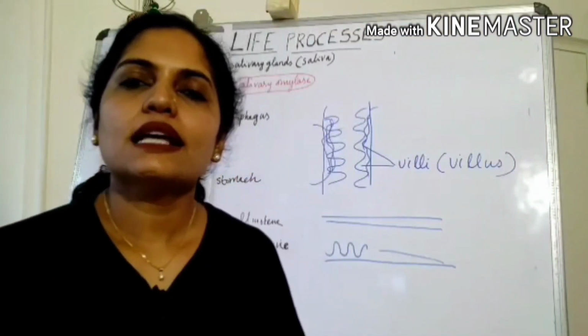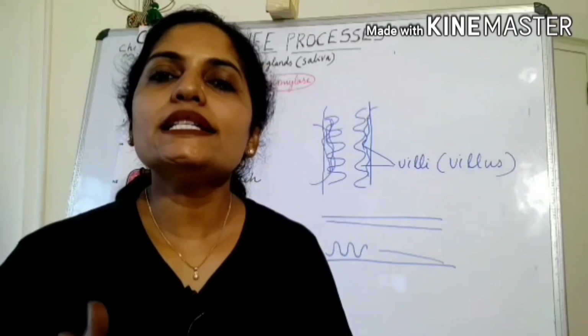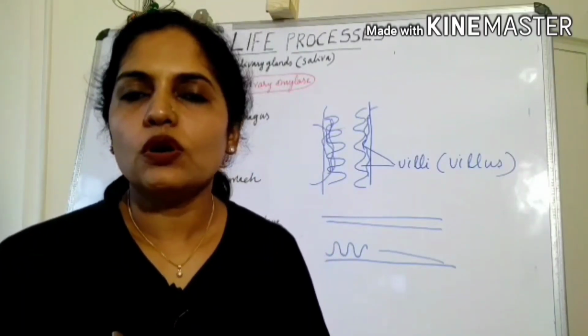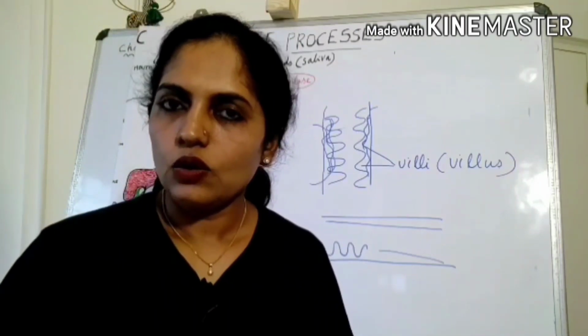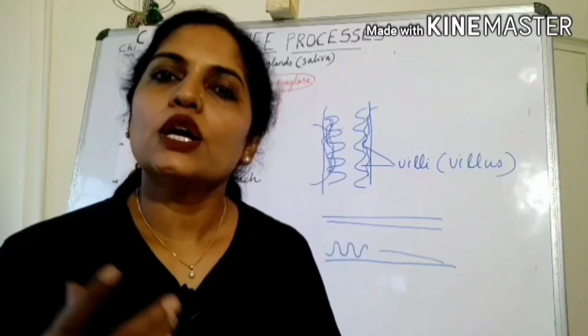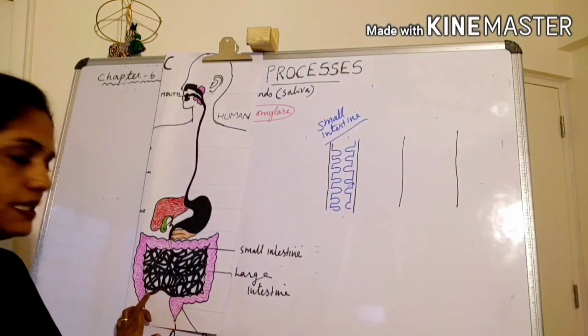These blood vessels carry absorbed food and assimilate it into each and every cell of the body. There it is utilized for deriving energy or repairing the worn out cells or for the growth of new cells. Small intestine opens into the large intestine.